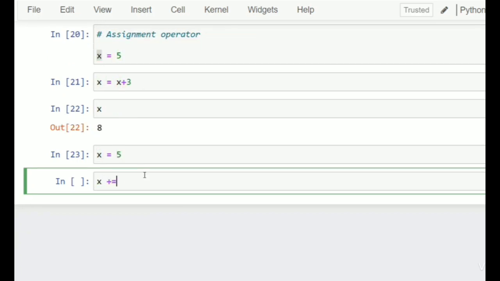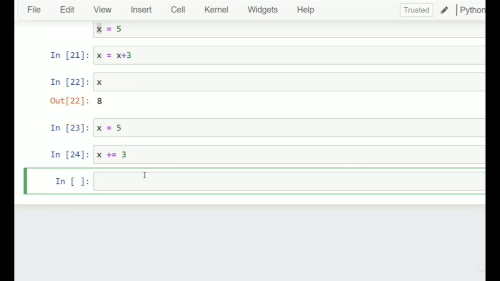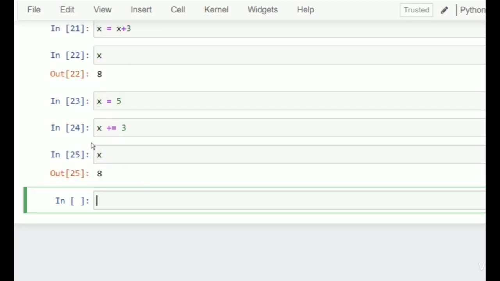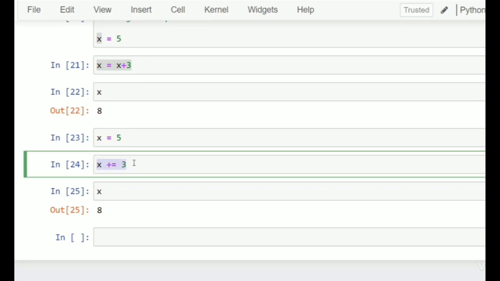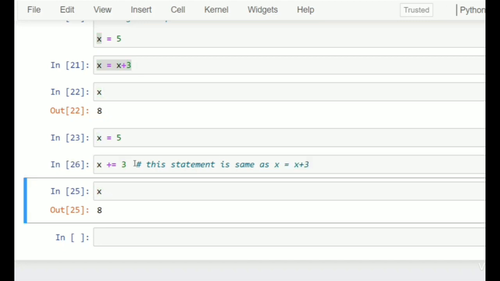Now I will put the same thing, x is equal to 5, and I will do x plus equal to 3 and check the value of x. It is also 8. This statement is the same as x is equal to x plus 3.